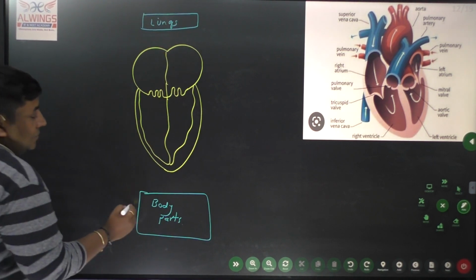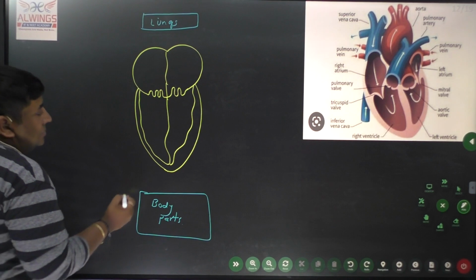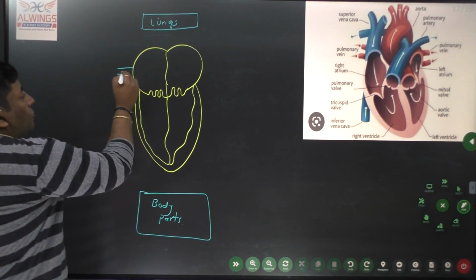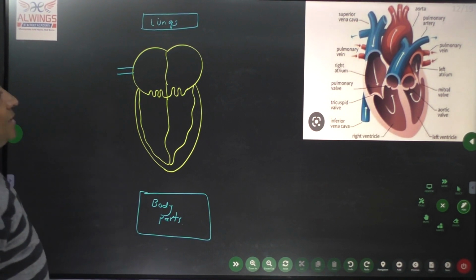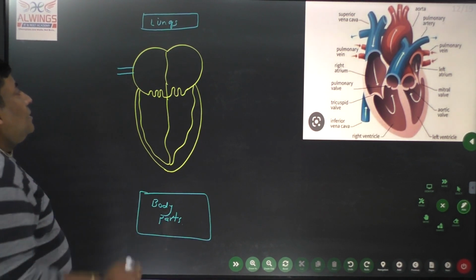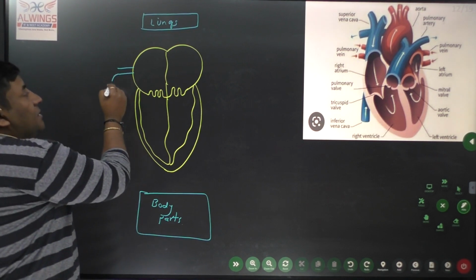Now from the various body parts, through the vena cava, blood enters into the right auricle. The vena cava is actually a large vein.